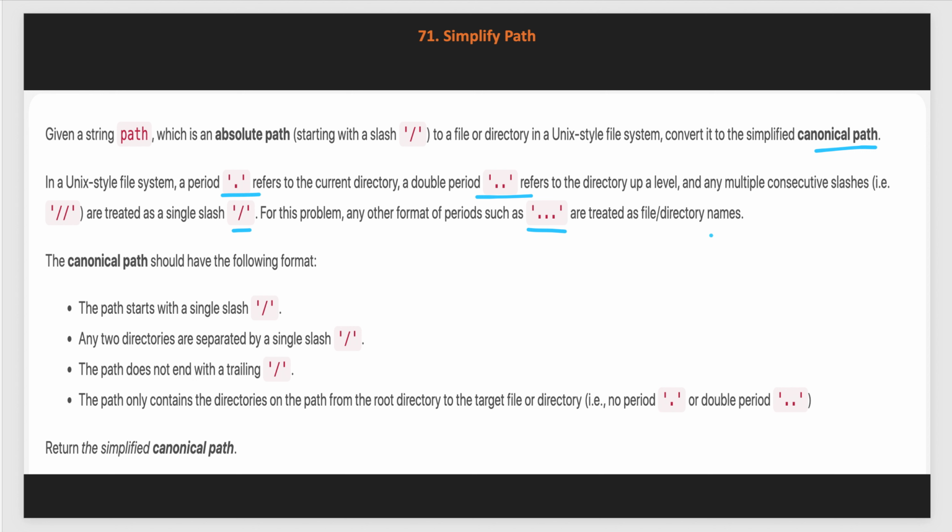The canonical path should have the following format. The path starts with a single slash. Any two directories are separated by a single slash, and the path does not end with a trailing slash. The path only contains the directories on the path from the root directory to the target file or directory, that is, no period or double period. So return the simplified canonical path.